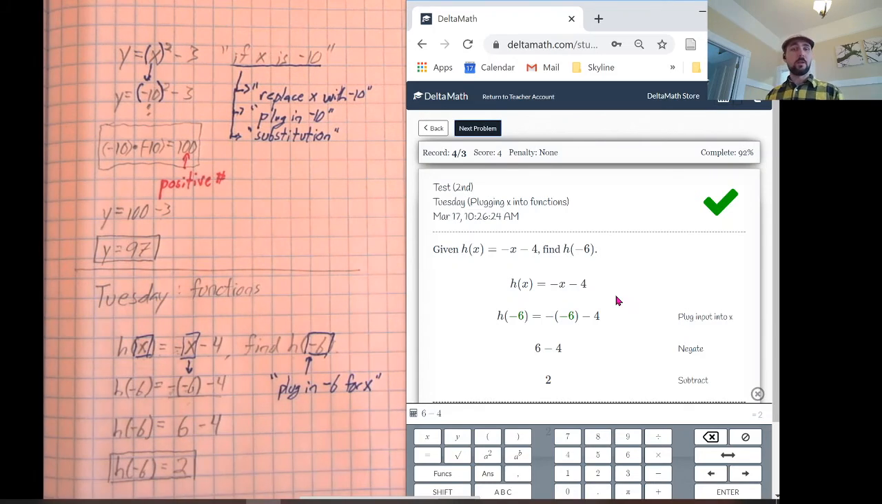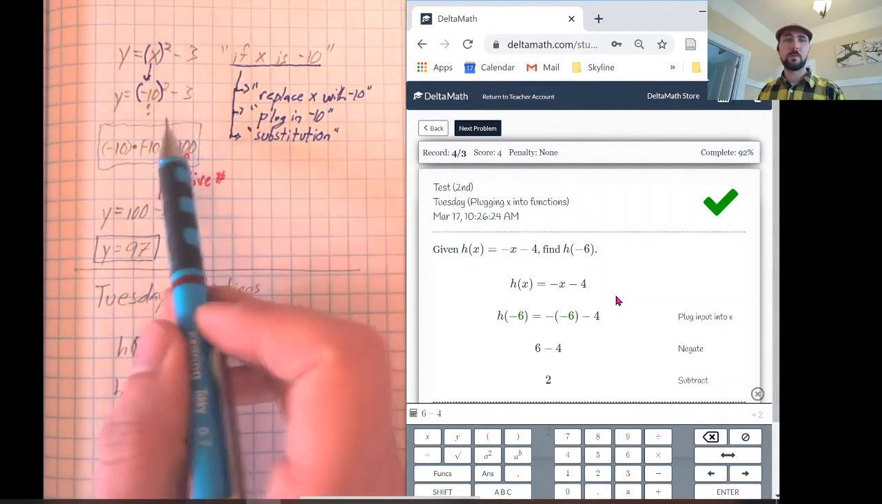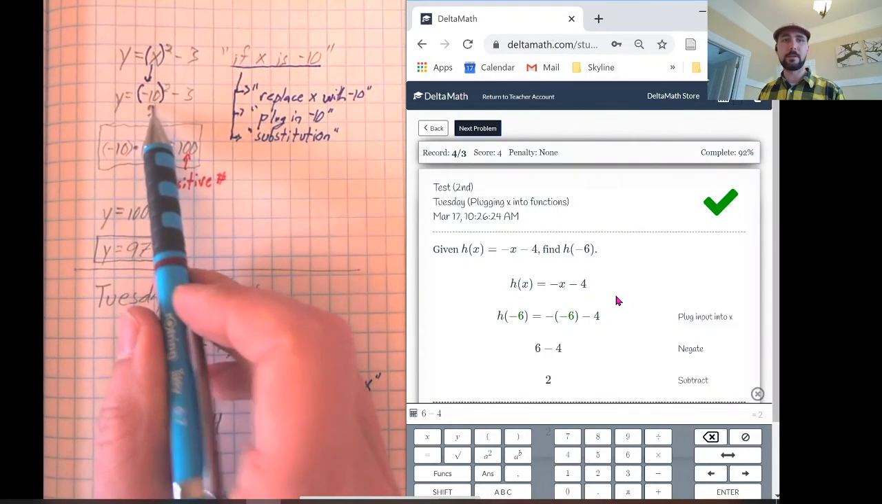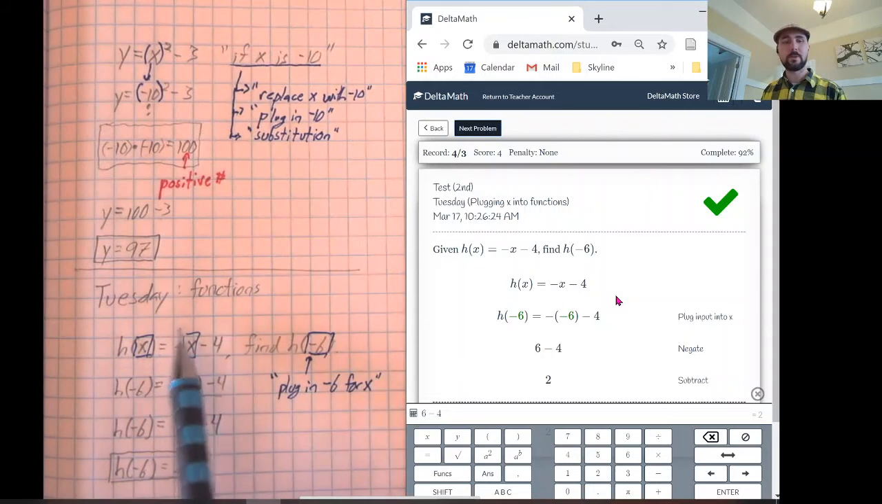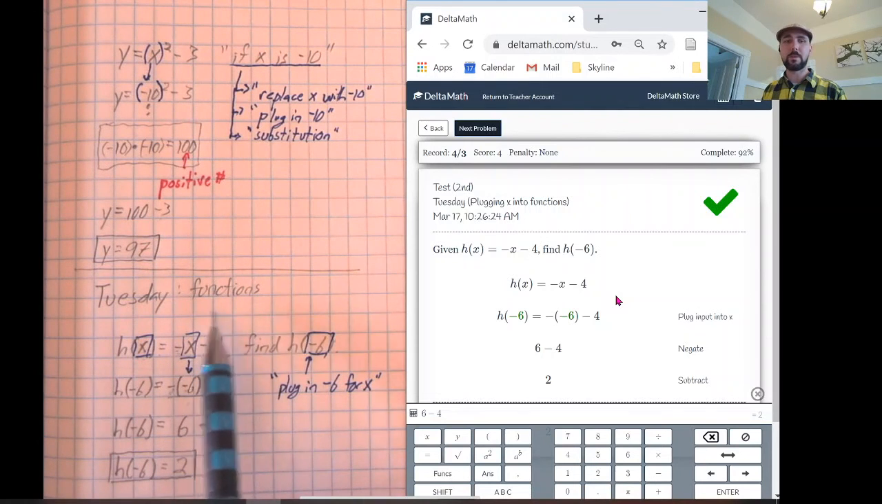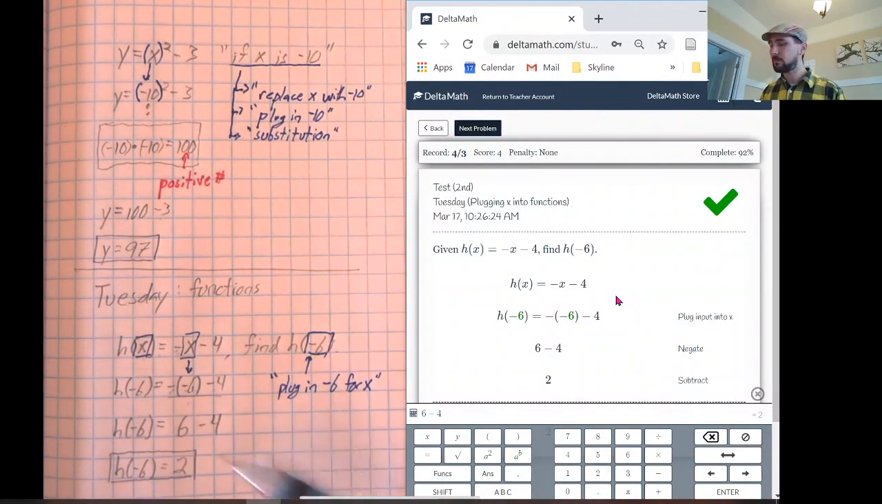Okay, so those are the examples for the Monday substitution with a reminder about negative numbers. When we square them, negative times a negative becomes positive. And those are the kind of reminders about how we deal with functions and how this notation is telling us to plug in a number for the x's that we see here and here.